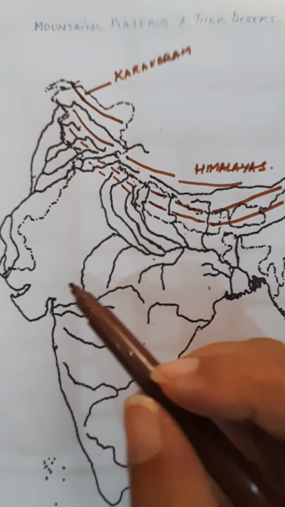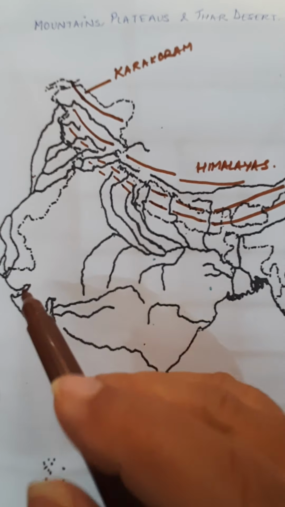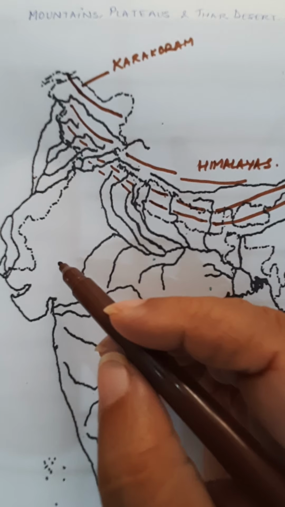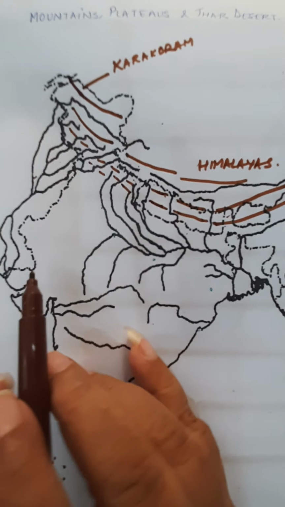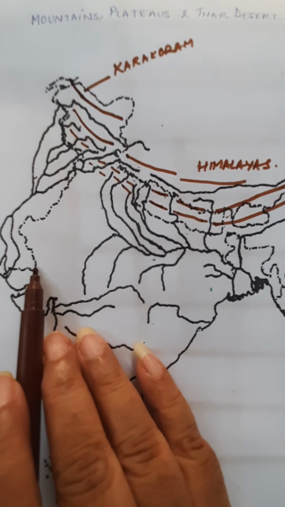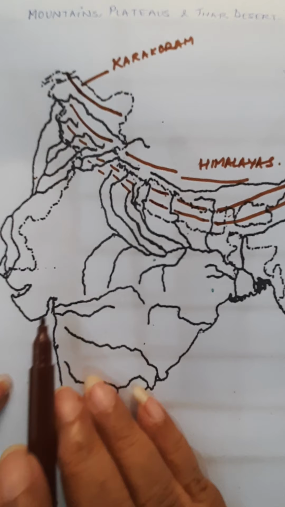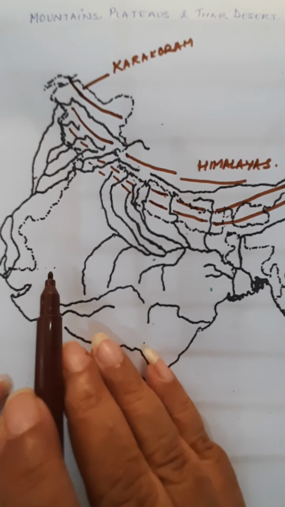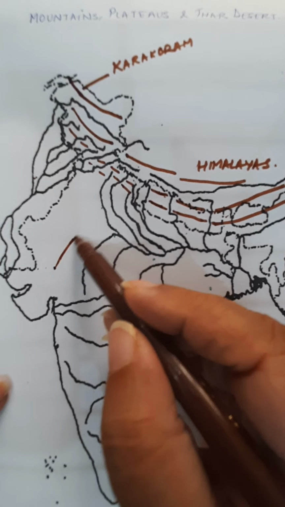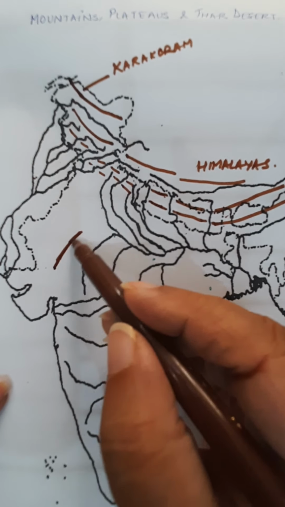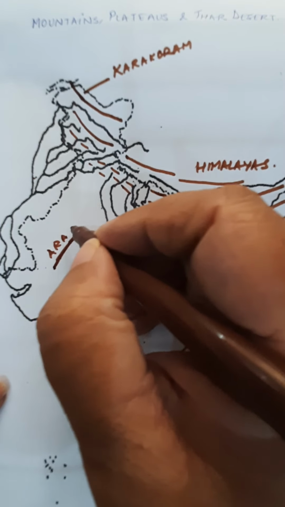Now we have one mountain range in Rajasthan, which is an old fold mountain, the Aravalli range. These mountains you will be marking by imagining that you are extending this and this end till here. So you draw a straight line and a straight line like this. So this becomes the corner from where you will draw the line, and it is a gently curved line, and this is your Aravalli range.